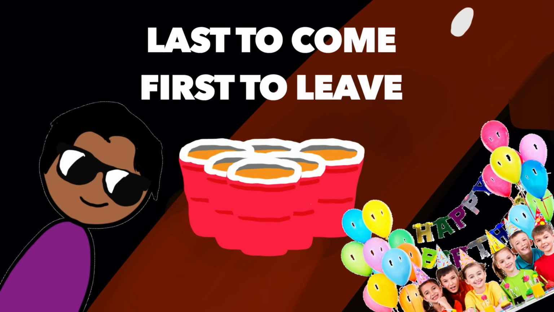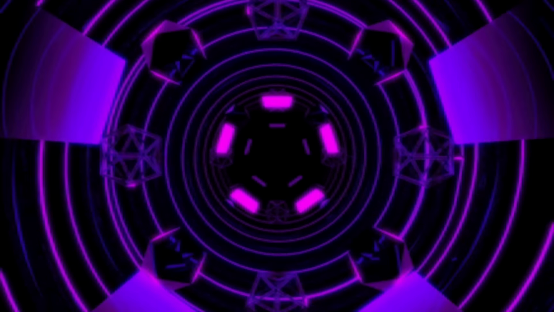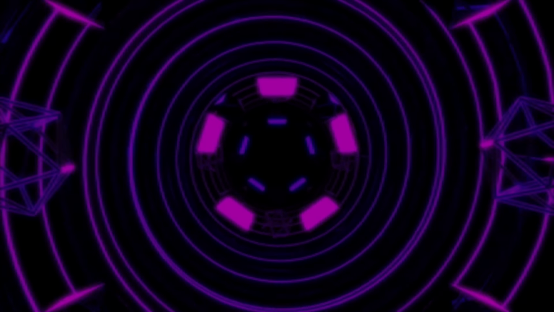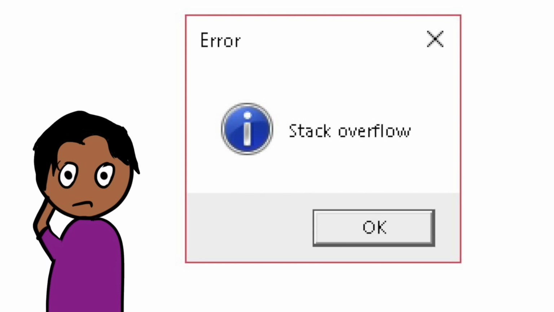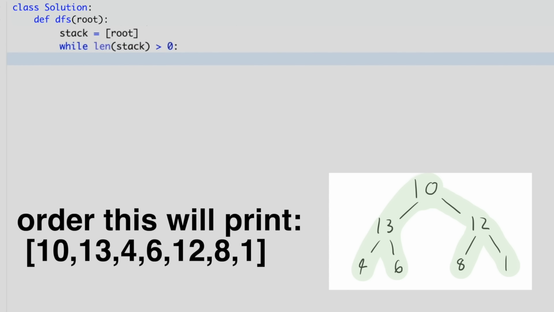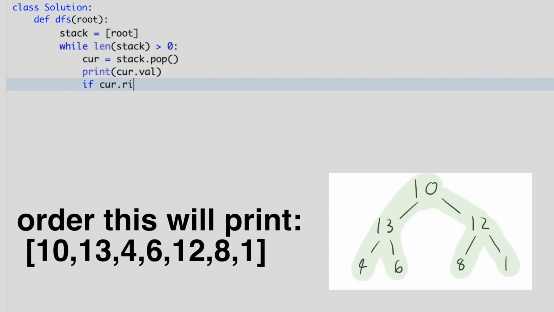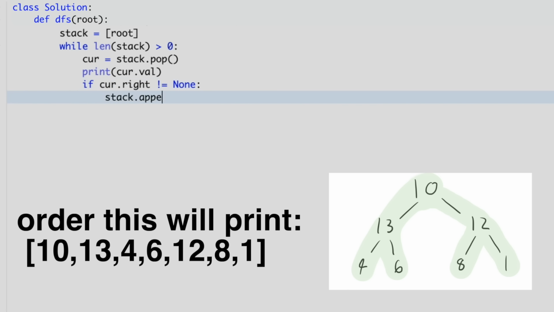DFS are often done using recursion, which indirectly uses a stack, the recursive stack. So if your recursion exceeds a certain amount of depth, then you get a stack overflow. Let's look at a way to print this tree in a DFS manner using a stack. So first initialize the stack and add the root. Then while there are still elements in the stack, pop from the stack, print that element, and then add its